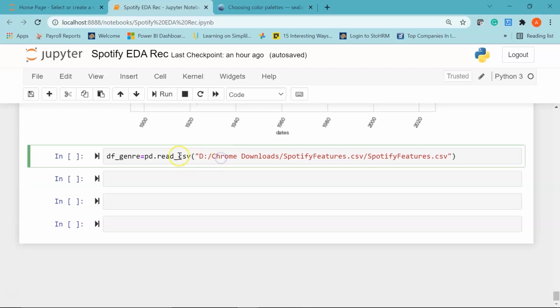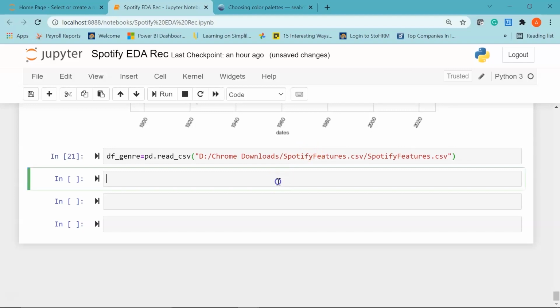So I am importing my dataset using the pandas read_csv function. I have given my location, and here I have my dataset name followed by the extension of the type. So this is a CSV dataset. Let's go ahead and run it. Okay, now let's print the first 5 rows of the dataset. I have stored my dataset in a data frame called df_genre. I'll use the head function to get the first 5 rows of information. I'll hit shift enter to run it.